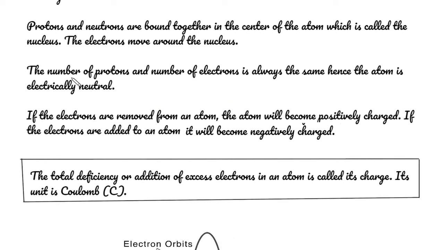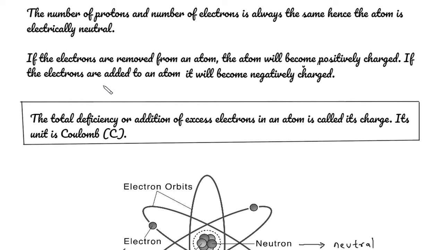The number of protons and number of electrons is always the same, hence the atom is electrically neutral. If the electrons are removed from an atom, the atom will become positively charged. If the electrons are added to an atom, it will become negatively charged.